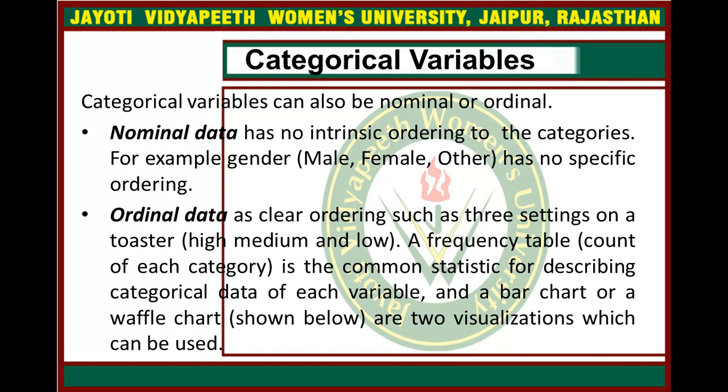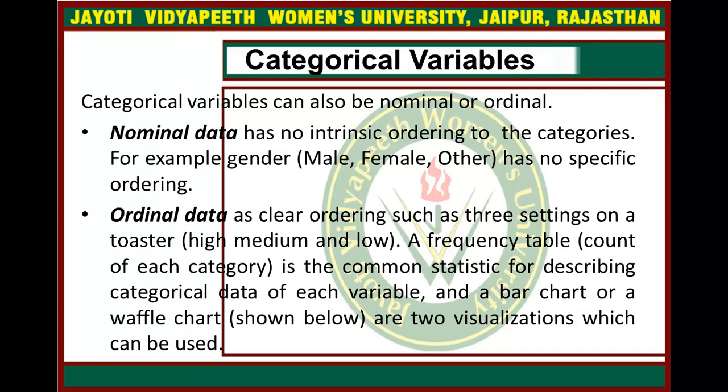And if we are talking about ordinal data, this has a clear ordering, such as three settings on a toaster: high, medium or low. A frequency table, that is the count of each category, is the common statistic for describing categorical data of each variable.